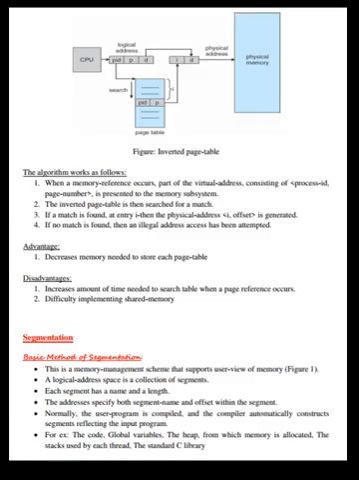See the figure. The algorithm works as follows. When a memory reference occurs, a part of the virtual address consisting of process ID and page number is presented to the memory subsystem. The inverted page table is then searched for a match. If a match is found at entry i, then the physical address i, offset is generated. If no match is found, then an illegal address access has been attempted.